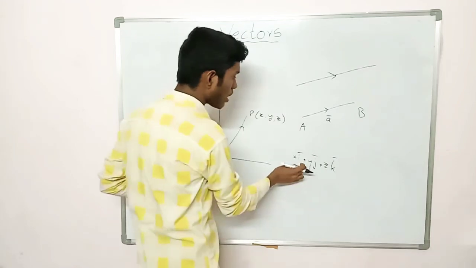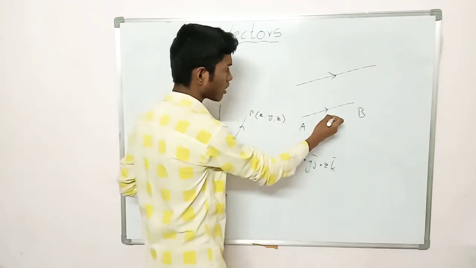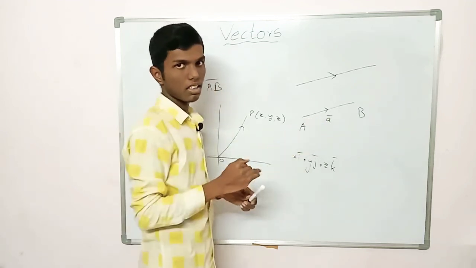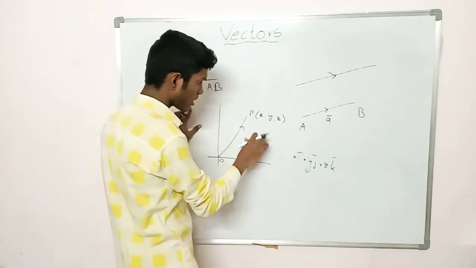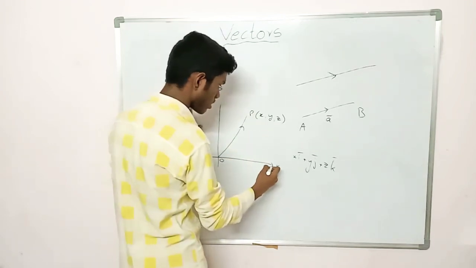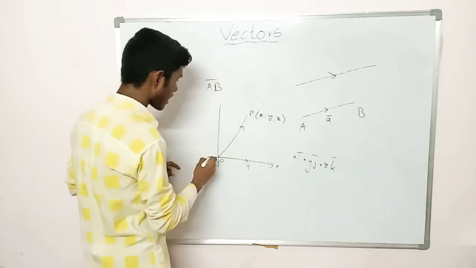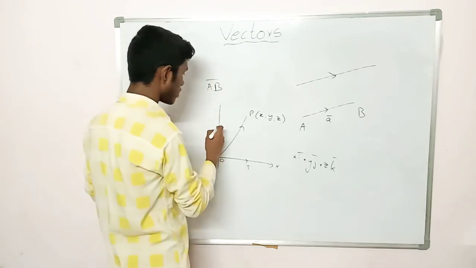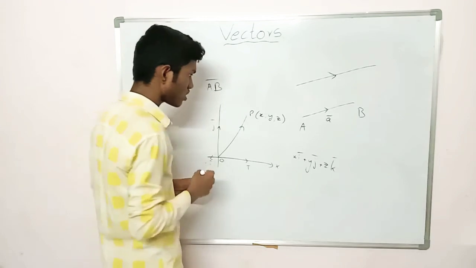So what are these i bar, j bar and k bar? We have known that any vector is denoted by a small letter having a bar on top of it. In this case, the x-axis is i bar and the negative x-axis is minus i bar. The y-axis is j bar and the negative y-axis is minus j bar.